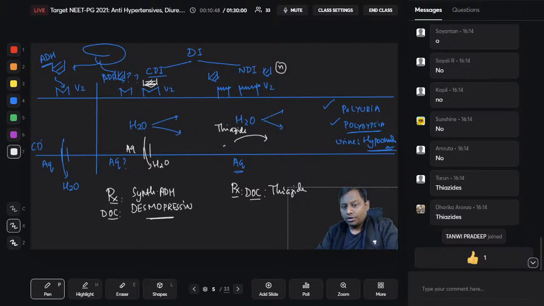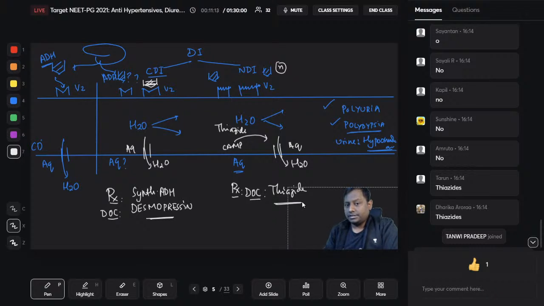CAMP mediated aquaporine generation. They cause more and more CAMP mediated aquaporine generation, right? This aquaporine will now be causing reabsorption of the water. One of the very simplest explanations you should understand and remember is that CAMP mediated aquaporine generation will be there with the help of your thiazide diuretics. Okay. However, other hypotheses have also been given, but this is the important one that you should know. So aquaporine will be generated through the thiazide diuretics. So in nephrogenic diabetes insipidus, yes, we can use this.